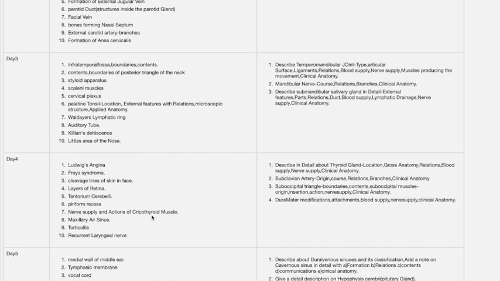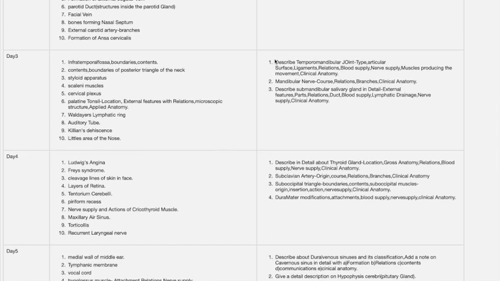Now we'll see day 3. On day 3, TM joint. This is the expected question. Next question is mandibular nerve. Next question is the submandibular salivary gland. All these are very important. So first study the TM joint and next the submandibular salivary gland. And next you can study the mandibular nerve.